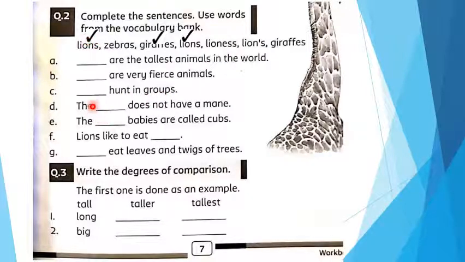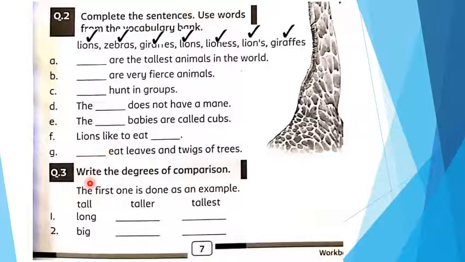So, right here, lions. The dash does not have the mane. Lioness. The lioness does not have the mane. The dash babies are called cubs. The lion's babies are called cubs. Lions like to eat zebras. Okay, the correct answer is zebras. Dash eat leaves and twigs of branches. Good, giraffe. Okay, note all this with me.